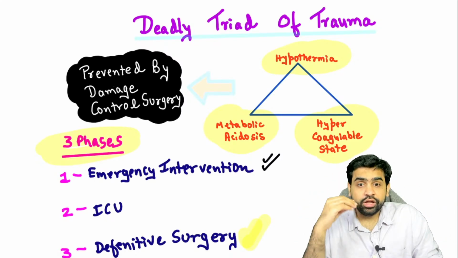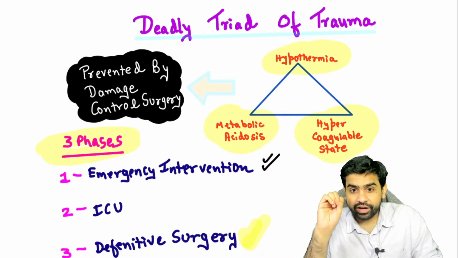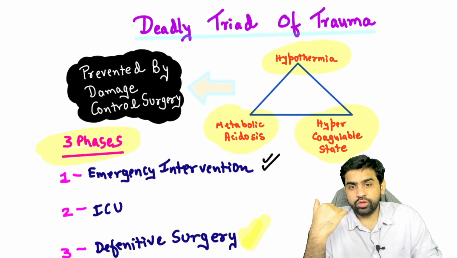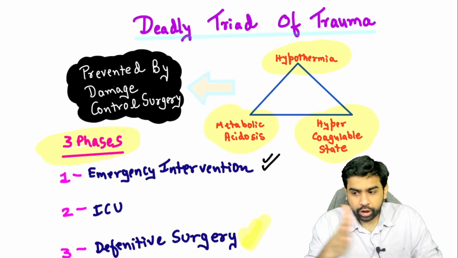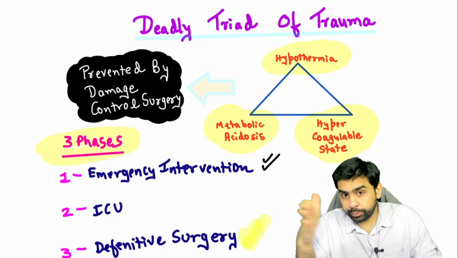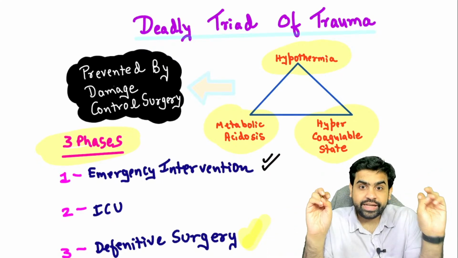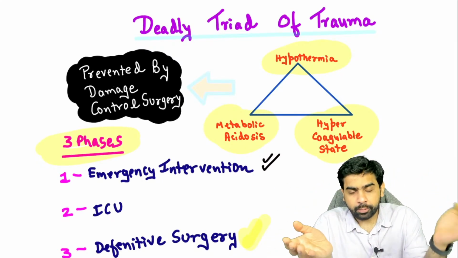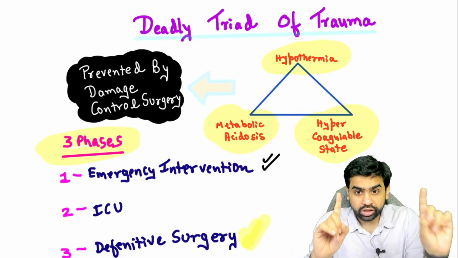Then there are the stages of damage control surgery. What are the stages? There are 5 stages. What is stage 1? Patient selection. Every time a patient comes to you with trauma, you're not going to perform damage control surgery. You have to select in which patients you perform damage control surgery, and in which patients you perform ETC, that is early total care. You basically need to bifurcate these patients. Patient selection is stage 1.